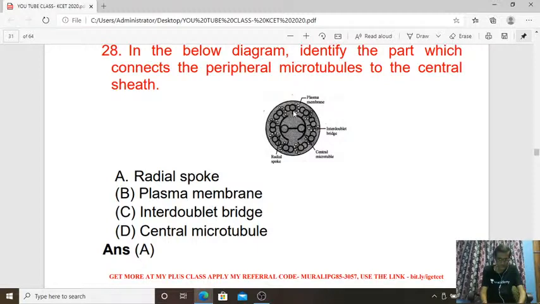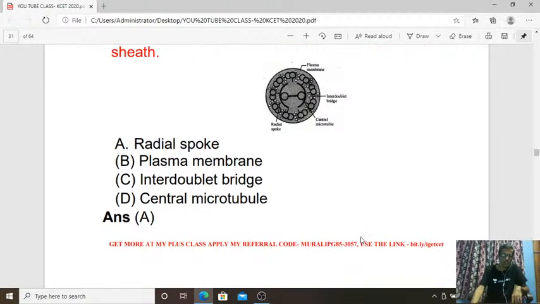Yes. That is going to connect the peripheral structure with respect to the central sheath, isn't it? Peripheral microtubules to the central sheath. So this 9+2 arrangement is one of the important characters with respect to cell organelle. So answer is A for 28.